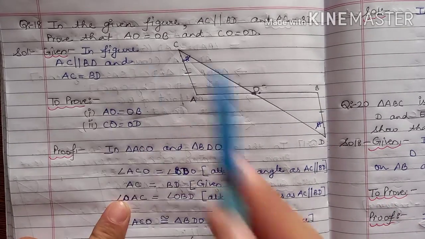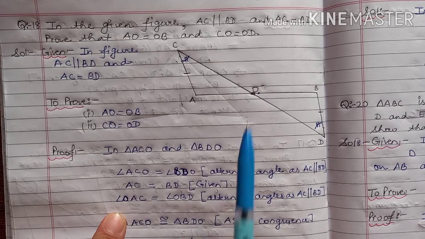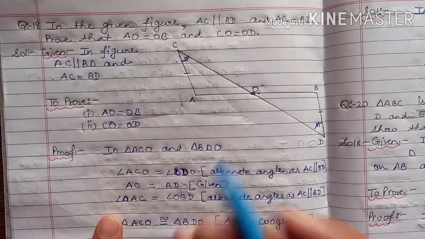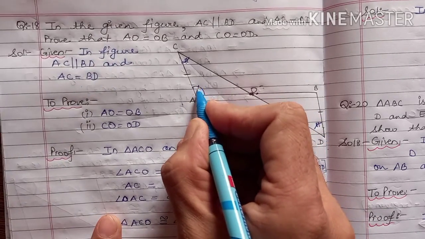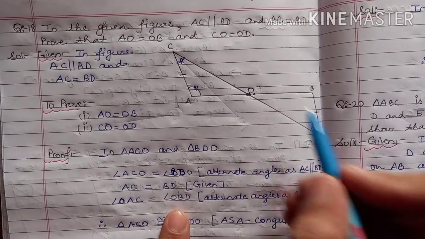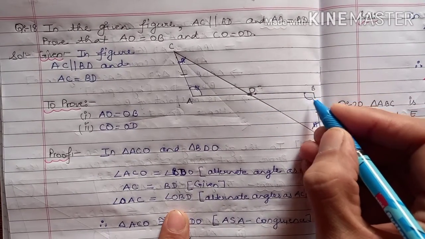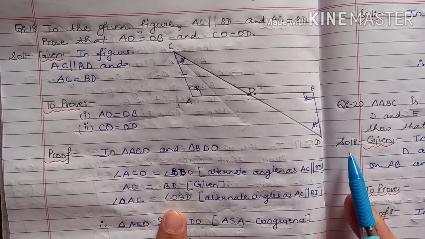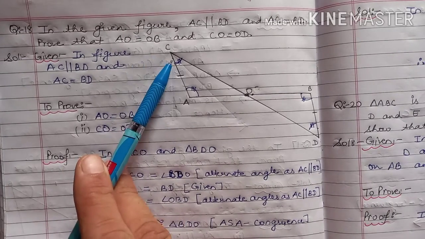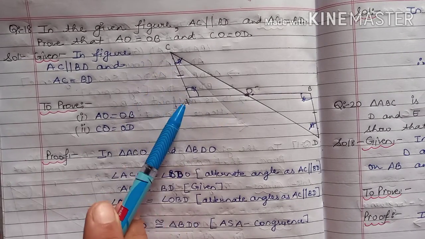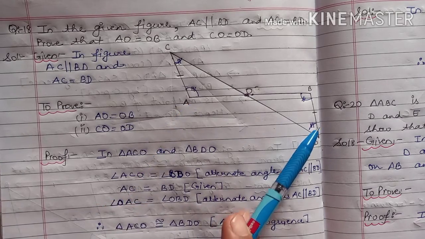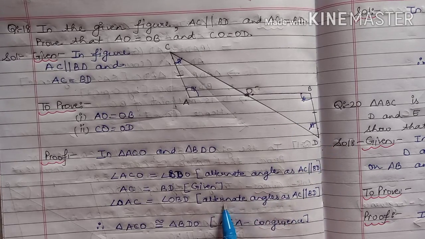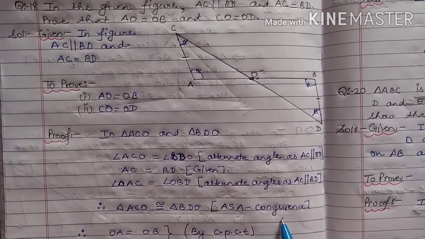It is given in the question, and then angle OAC is equal to angle OBD also. These are also by the alternate angle concept because AC and BD are parallel. So now we can see that angles of triangle OCA are respectively equal to angles of triangle OBD. So it means by ASA congruence, the triangles are congruent.